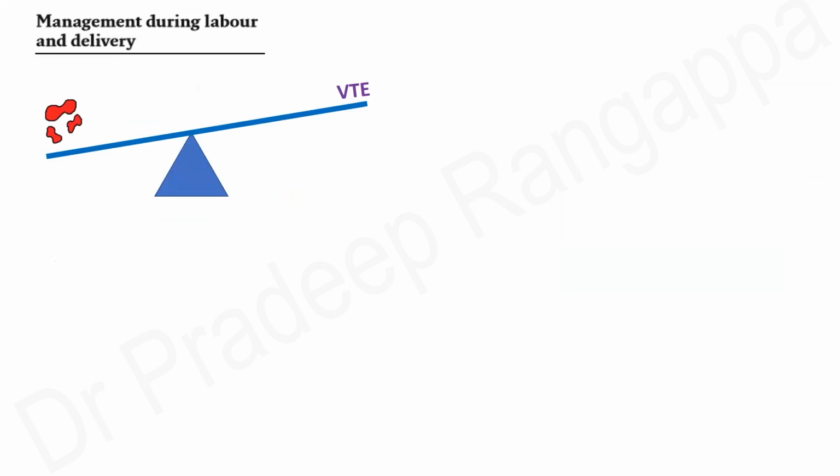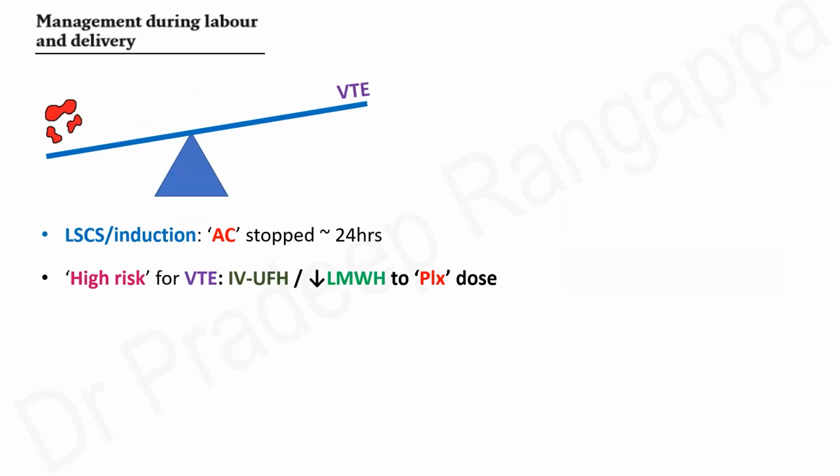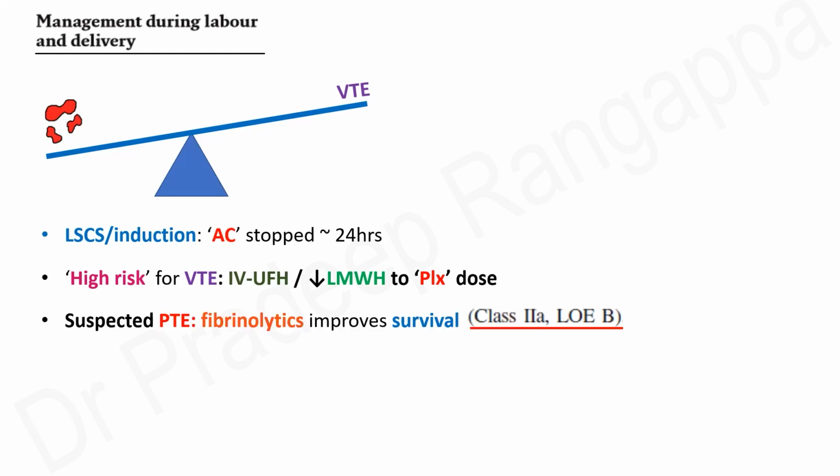So management, suppose we are anticoagulating with low molecular weight heparin and these patients go on for delivery. So during delivery, the risk benefit of them developing venous thromboembolism versus them having bleed has to be kept in mind. And when LSCS or induction is considered, anticoagulation has to be stopped for 24 hours before these procedures are undertaken. When someone is at a very high risk for venous thromboembolism, IV unfractionated heparin could be used rather than low molecular weight heparin during the delivery process, or low molecular weight heparin could be reduced to prophylactic dose.